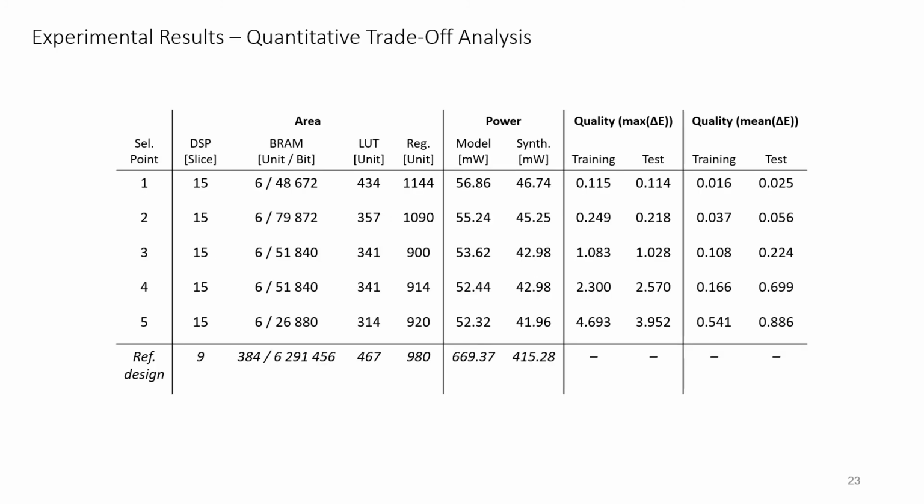Here is a table compiling the evaluation for these 5 points. Compared to the reference design without any approximation, we can observe that the worst selected point in terms of power still consumes close to 89% less while achieving a low max delta E of 0.1 for the training image and the test set. Regarding the image color quality, despite the training set only consisting of a synthetic image, the values of max delta E and min delta E for the test images are fairly similar. This means that trade-off analysis can be made with evaluations obtained from a training consisting of a single synthetic image, and designers can therefore easily define their trade-off focus depending on the delta E value they want to achieve.